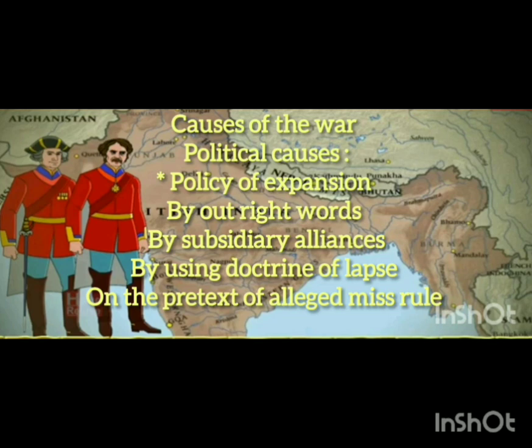This was the hidden intention of the Britishers, to extend their power in our country. Those princely states that were not able to fight against British policies agreed to the policy of subsidiary alliances. Under the agreement, first, the Indian rulers must accept the Britishers as the supreme power in our country.